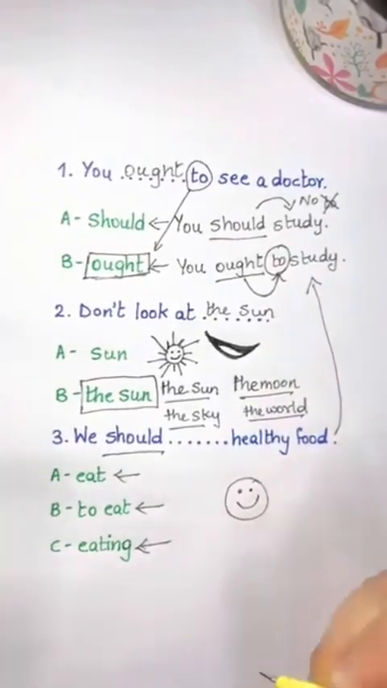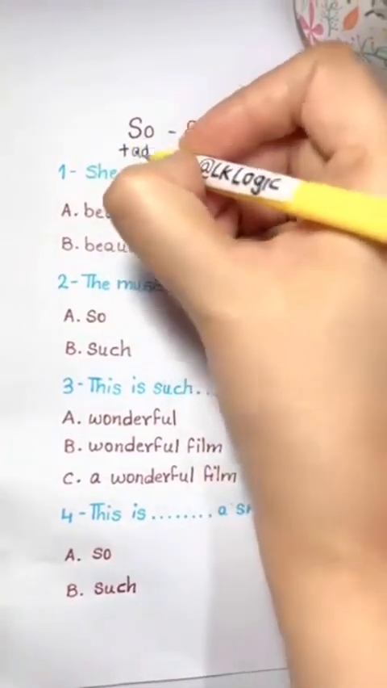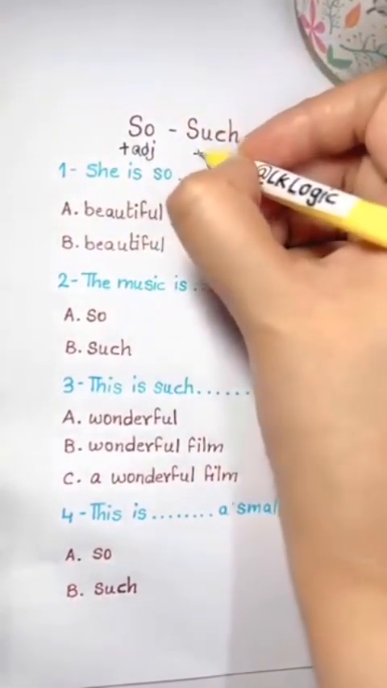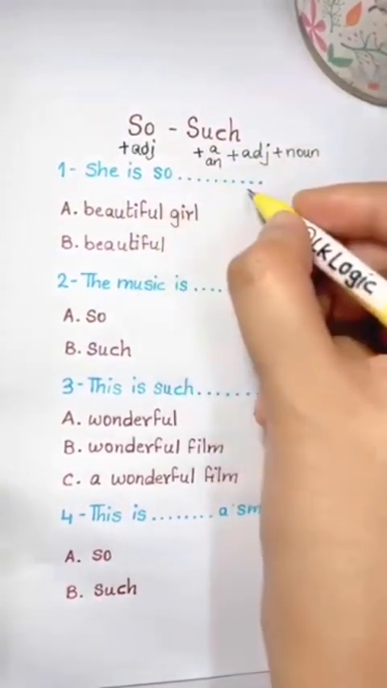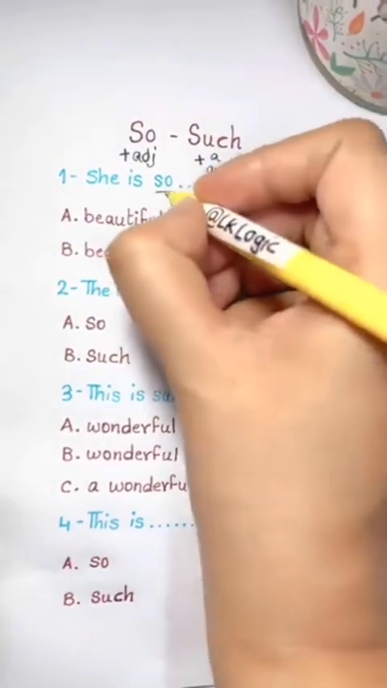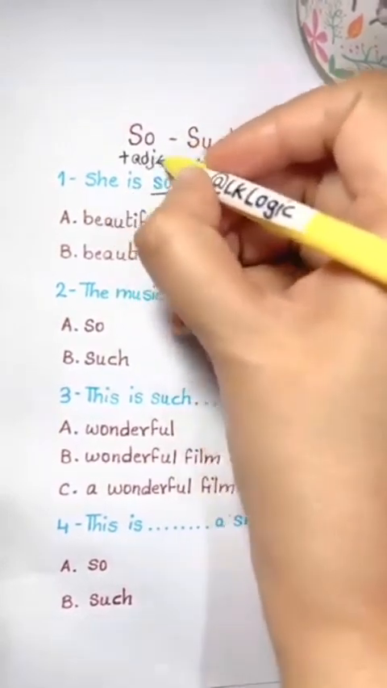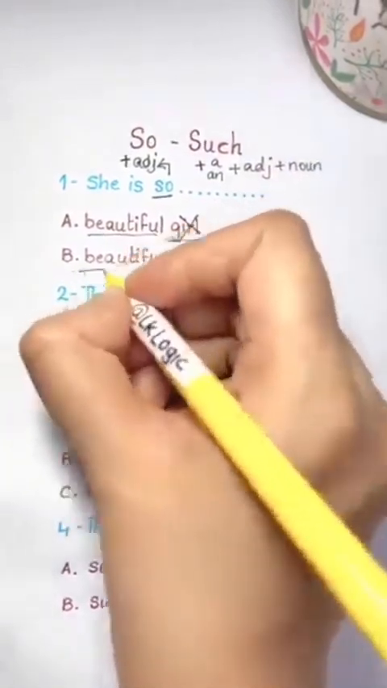So versus such. What's the difference? So is followed by an adjective like so nice, so tired, so fast. But such is followed by a or an plus adjective plus a noun. She's so beautiful girl. She's so beautiful. Here we have so and so is only followed by an adjective. Here beautiful girl is not correct. We don't need a noun here. So beautiful is the correct answer.